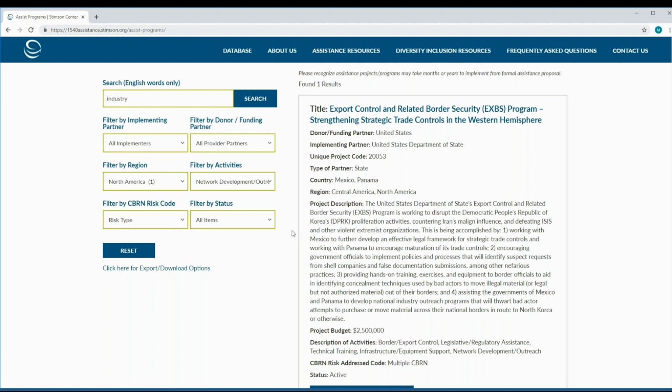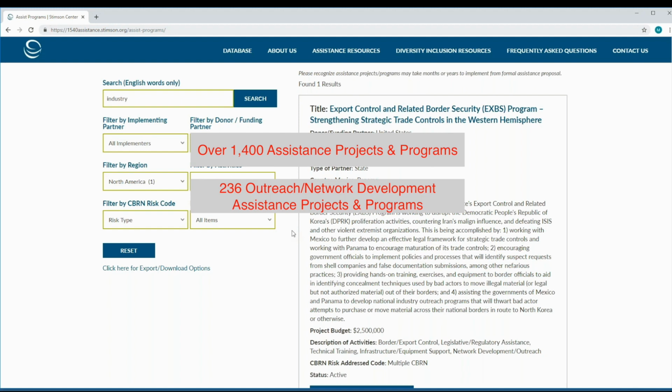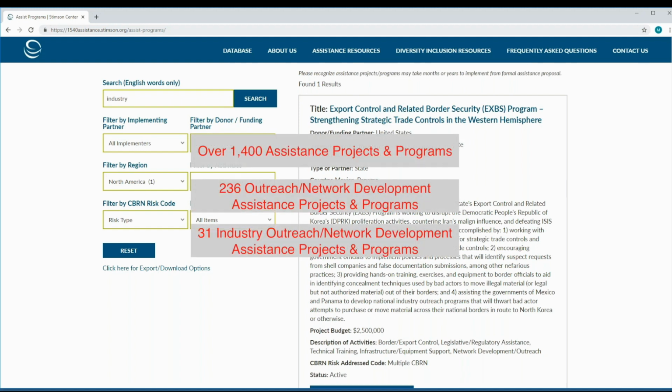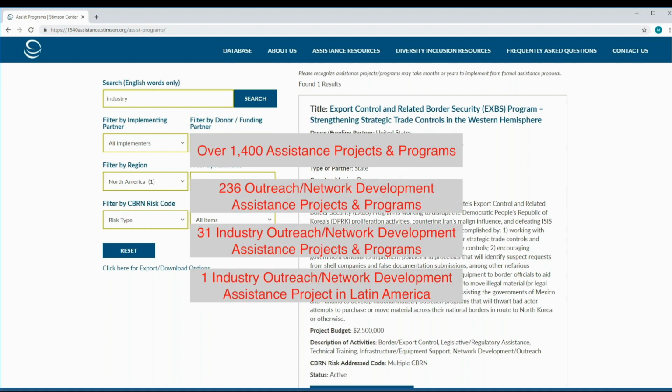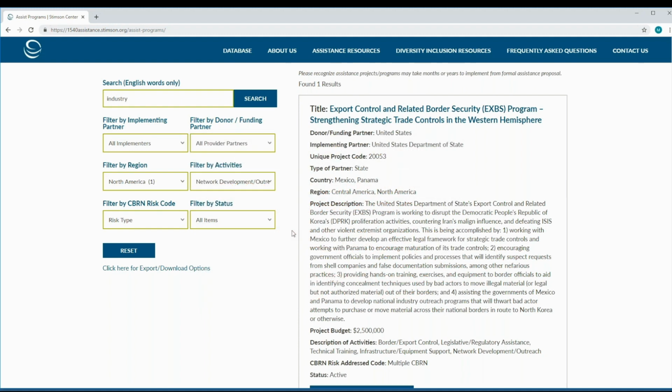Despite a relatively general request for industry outreach programs, the ASI database was able to narrow over 1,400 total results on CBRN assistance projects and programs to 236 network development and outreach project entries, to 31 network development and outreach activities for industry, to just one project entry on industry outreach activities in North and Central America.